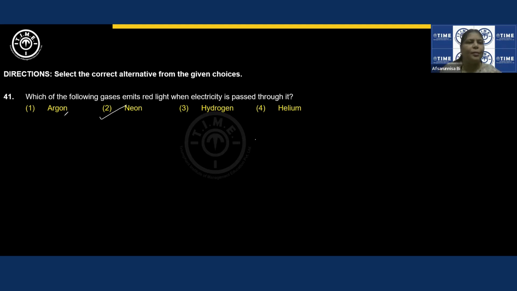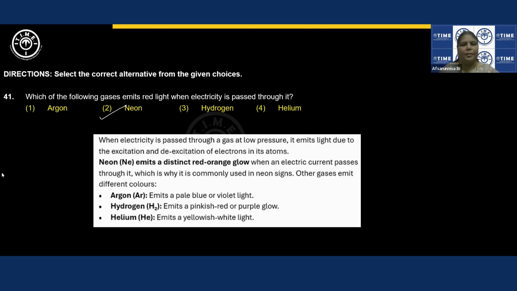And coming to argon, you can see it as a violet color, okay, violet glow. Coming to hydrogen, you can see reddish pink, a purple and pink combination. Helium, you can see it as yellowish white in nature. These can also be asked next time, right? So better to remember and take the screenshot also. This is the description part.